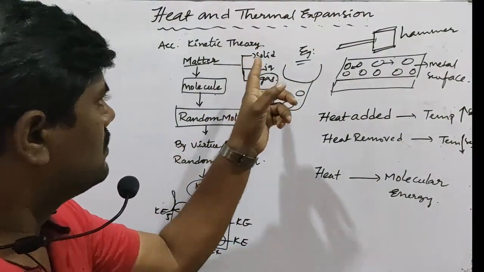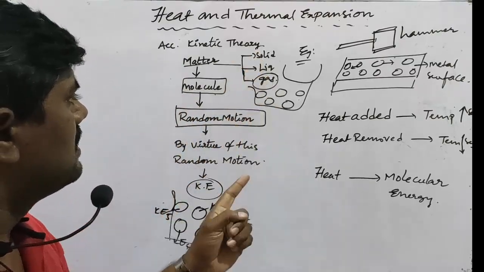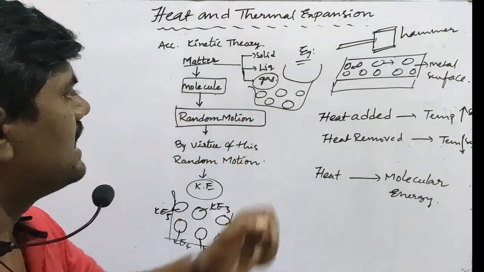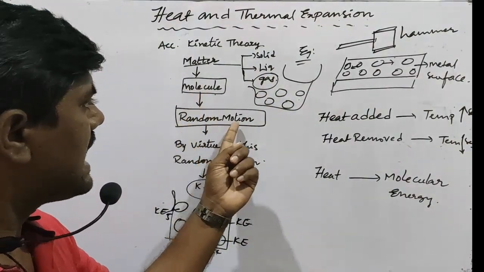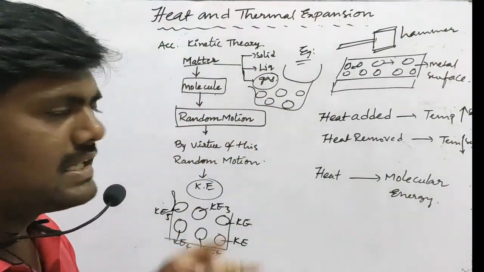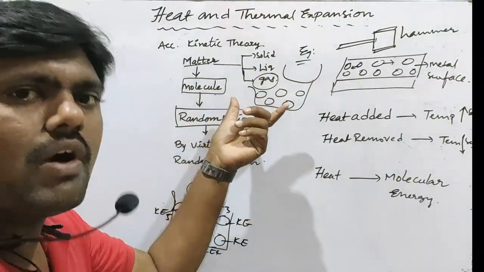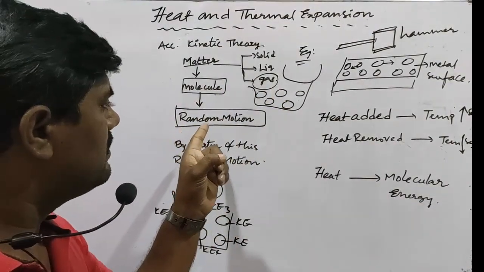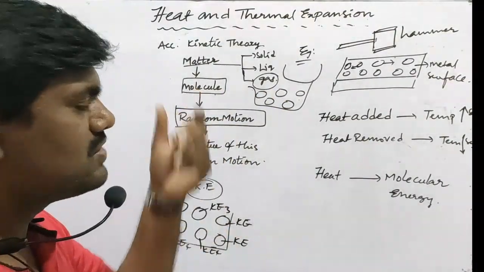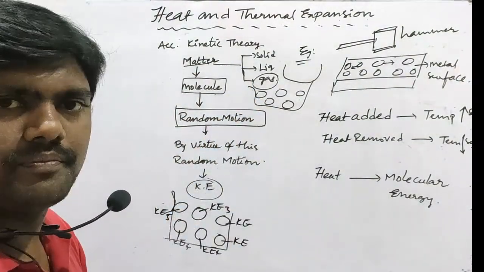Suppose you observe the molecules of these matters, solids, liquids and gases. When the molecules are in random motion, that substance should be warm. That substance should be warm. When there is motion of molecules in a substance, it creates warmth.